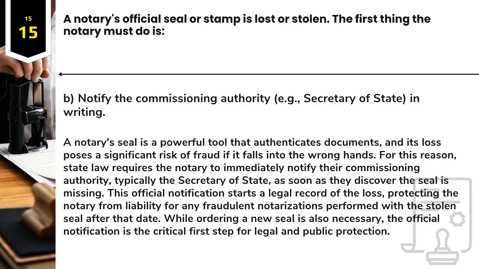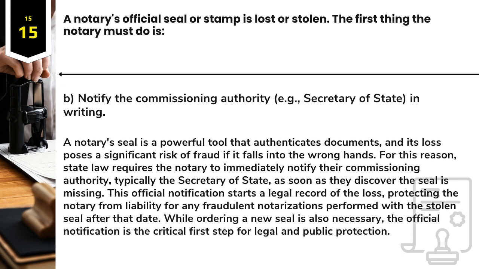Answer. B. Notify the commissioning authority, e.g., Secretary of State, in writing. A notary's seal is a powerful tool that authenticates documents, and its loss poses a significant risk of fraud if it falls into the wrong hands. For this reason, state law requires the notary to immediately notify their commissioning authority, typically the Secretary of State, as soon as they discover the seal is missing.